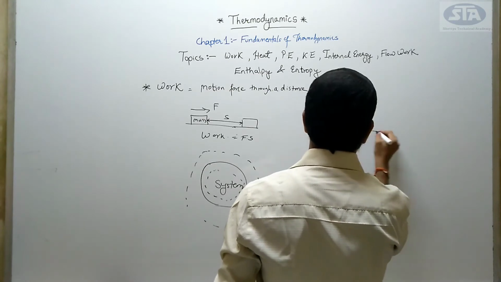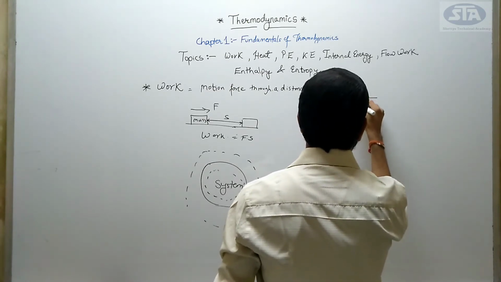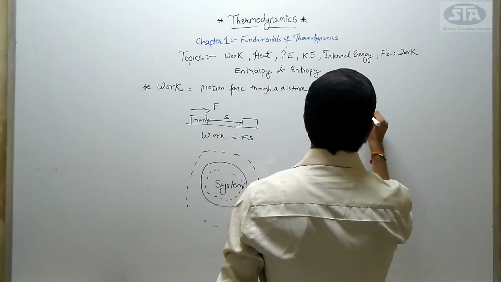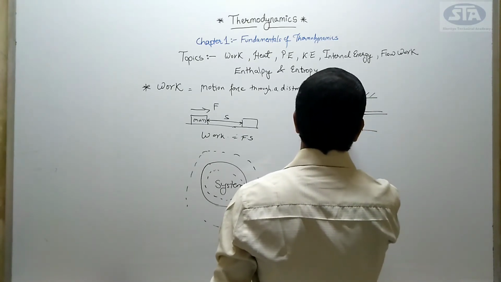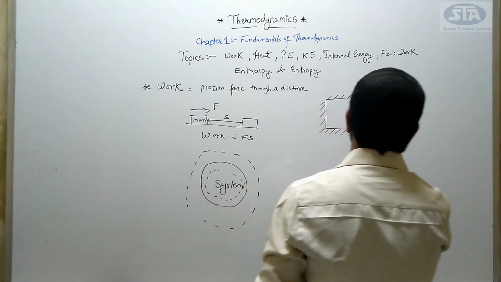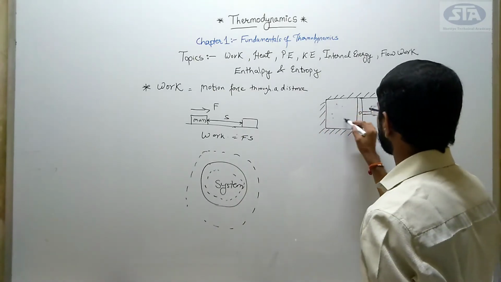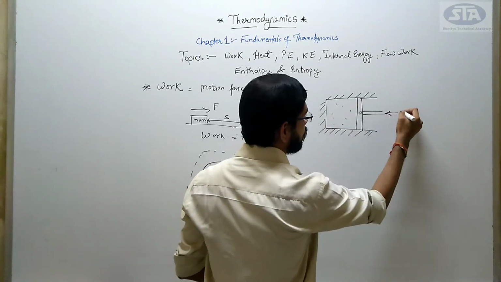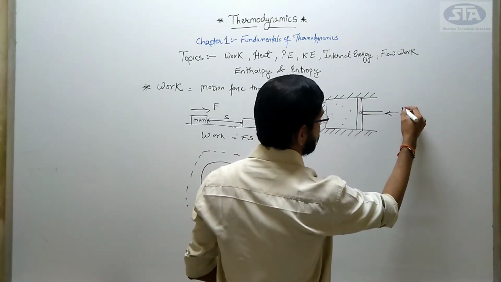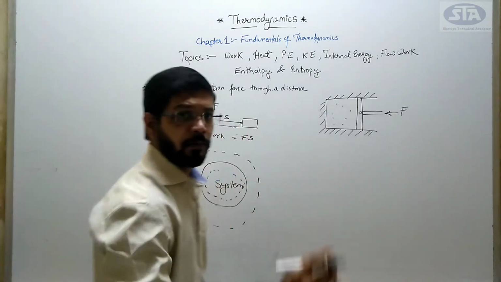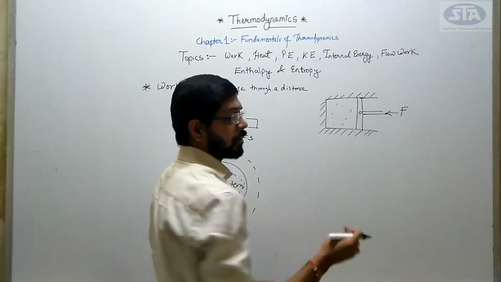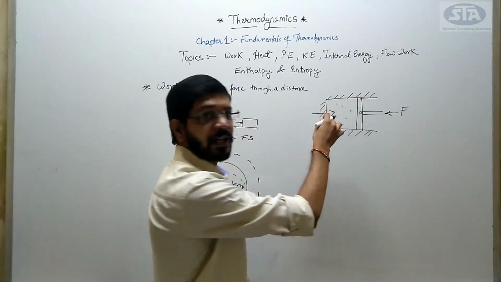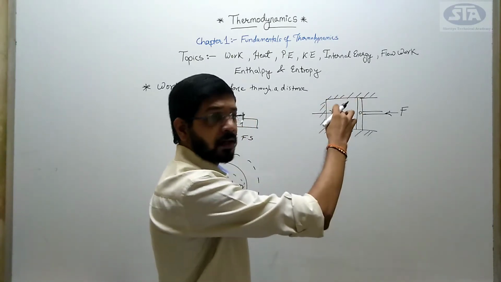Consider a piston cylinder arrangement with no walls again. There is some gas present in it. When I apply some force, consider it as F, there would be an opposite and reacting force which will be due to the pressure inbuilt in this chamber.